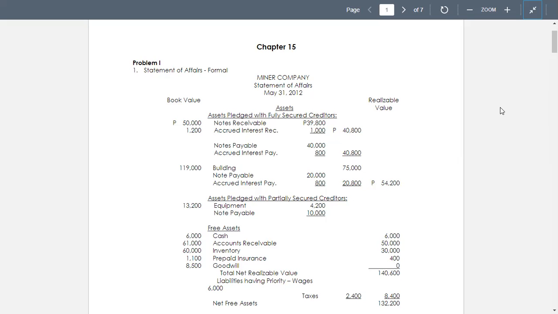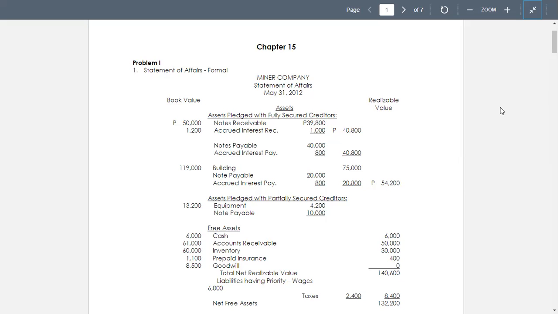So in the trial balance, we have the accounts, then the debits and the credits for cash, accounts receivable, credit to allowance for bad debts. Then we have notes receivable, accrued interest on notes receivable, followed by inventory, buildings, accumulated depreciation of buildings, equipment, accumulated depreciation of equipment, followed by prepaid insurance, goodwill, accrued wages with priority, taxes payable with priority, notes payable, accrued interest payable, common stock, and retained earnings, a deficit because it's a debit.